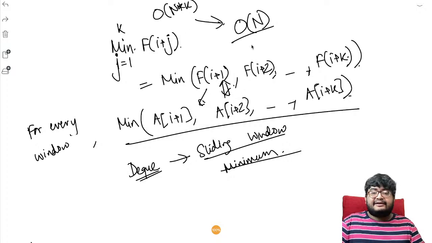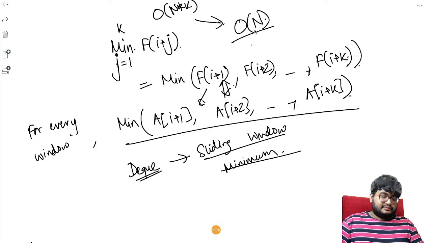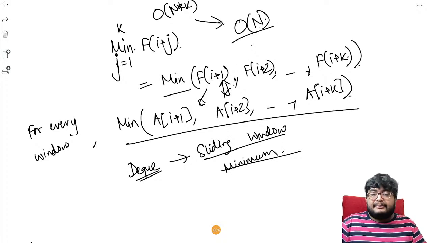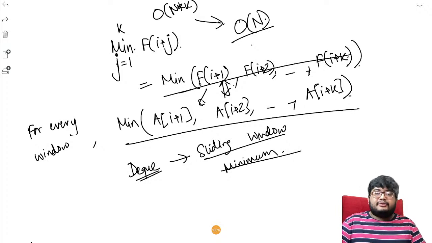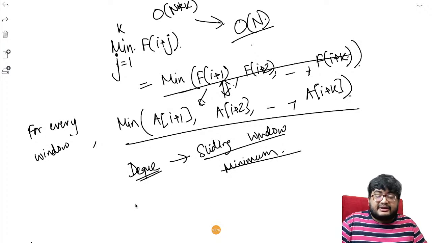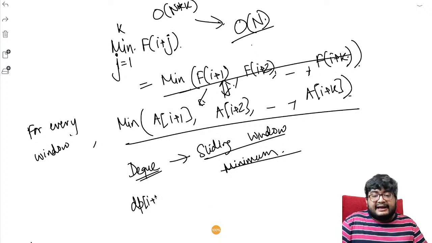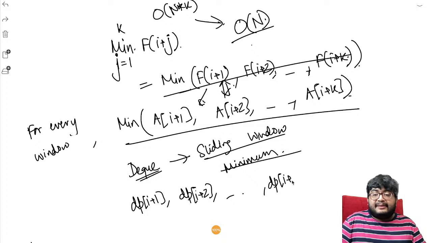We'll just use sliding window to reduce it from n times k to order of n. Because that's exactly what we need, right? We want the minimum from i plus 1 to i plus k. And we know that whenever we want a minimum, you can think about it as, in a dp array, dp of i plus 1, dp of i plus 2, up to dp of i plus k. You want the minimum out of them.